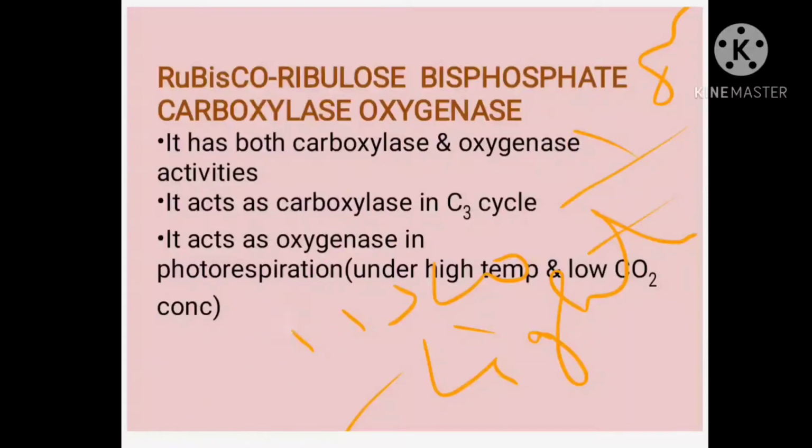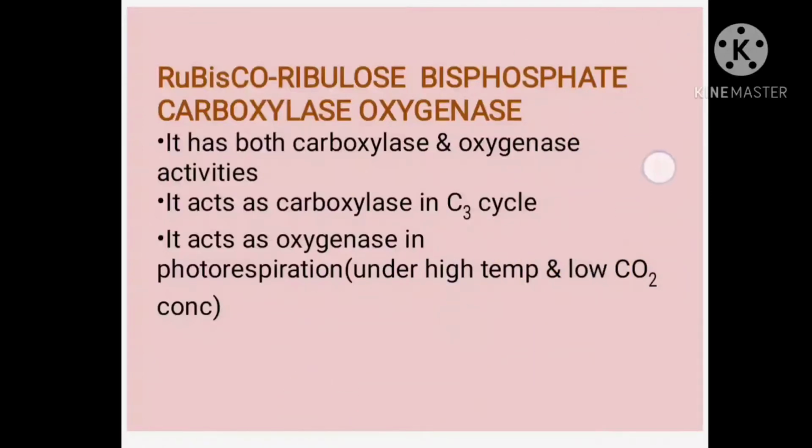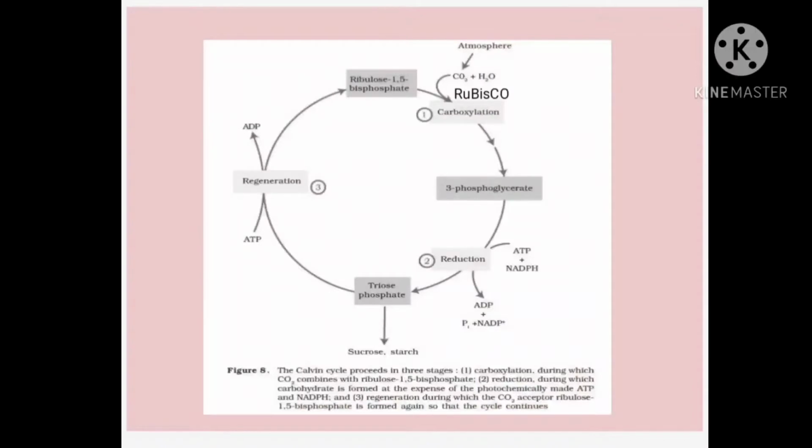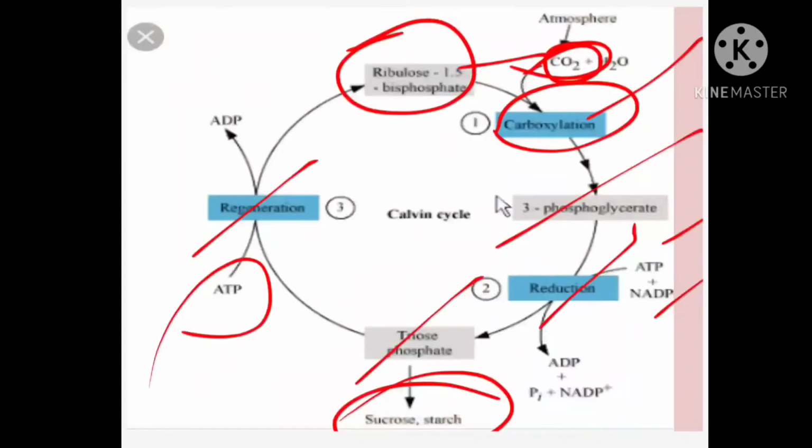What is Rubisco? It is an enzyme. The full form is ribulose bisphosphate carboxylase oxygenase. This Rubisco enzyme is very specific. Specific means it has some characteristics. Where is this Rubisco involved? We have learned, isn't it, that it is involved in the dark reaction.